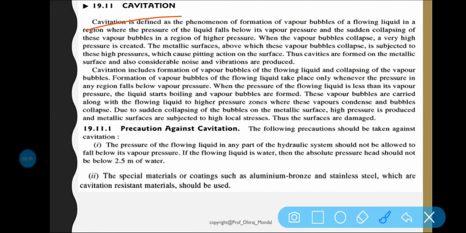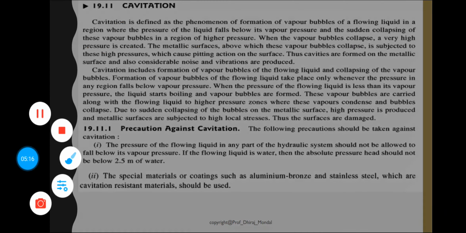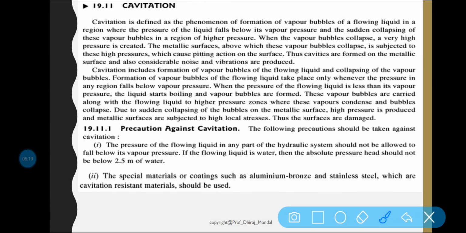Cavitation is the formation of vapor bubbles in a flowing liquid in a region where the pressure of the liquid falls below its vapor pressure, and the sudden collapsing of that vapor bubble in a region of higher pressure. Cavitation reduces the efficiency of the pump. When the vapor bubble suddenly collapses, then what happens?